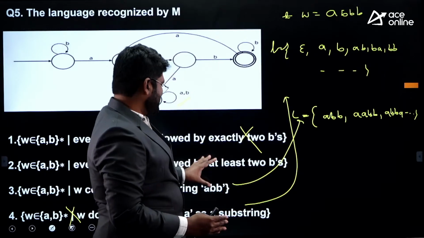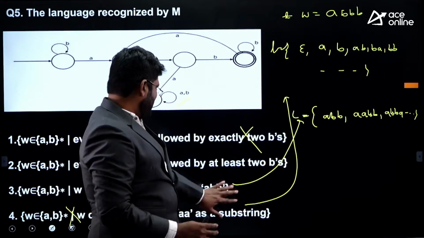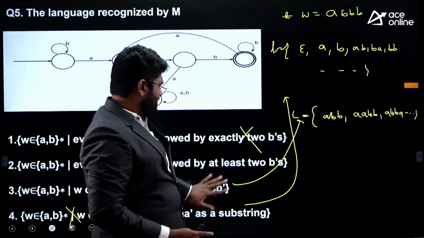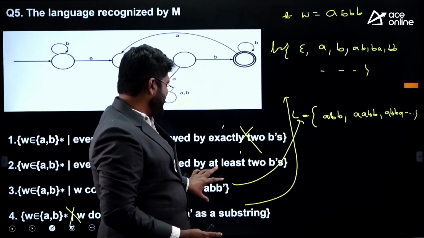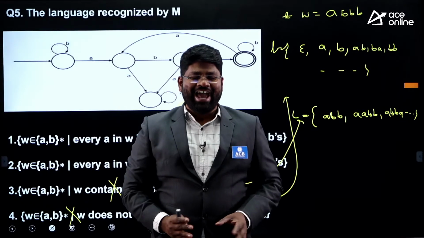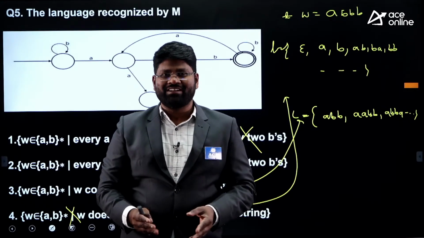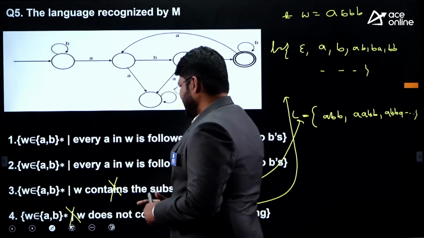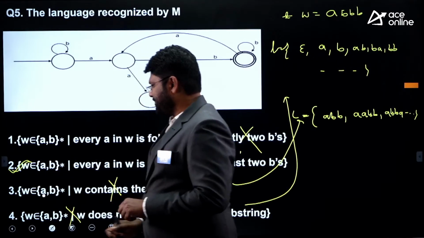Whenever I started answering this question, I wanted to see that this is not correct, and this is not correct, and this is not correct, but finally I come to the conclusion, yes, I cannot prove B as not correct. As you failed to prove B not correct, therefore this is your correct answer. I can say option 2 is the correct answer.